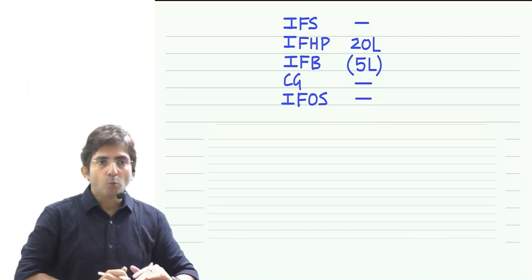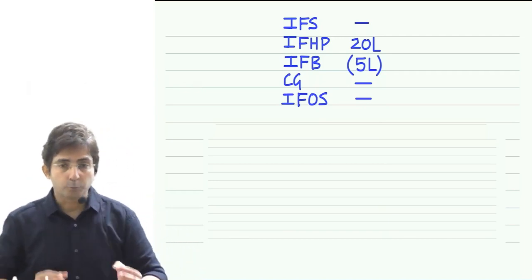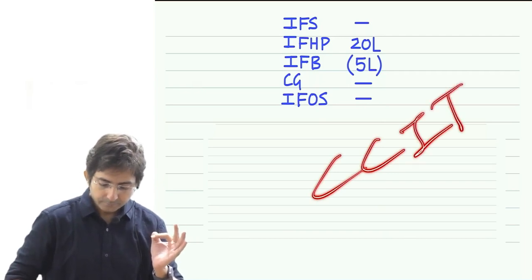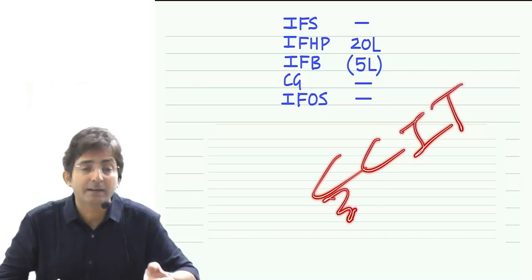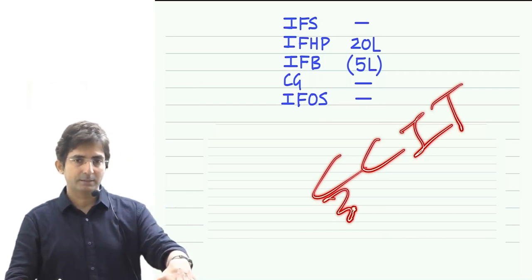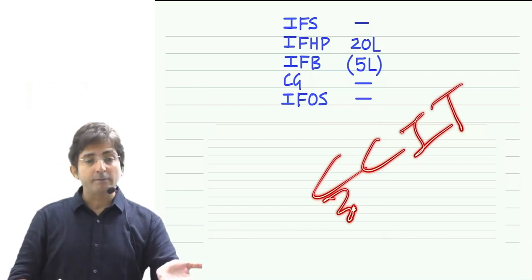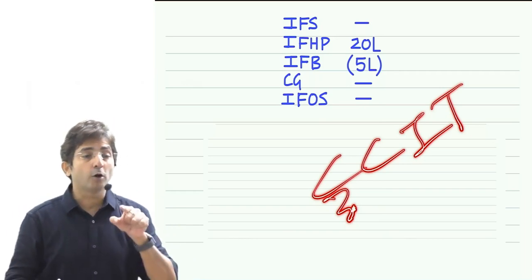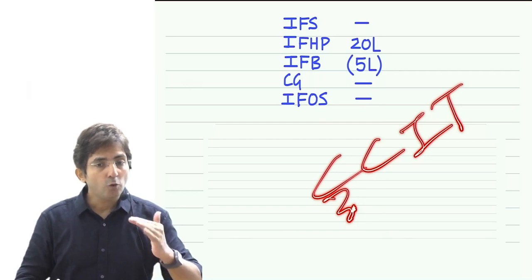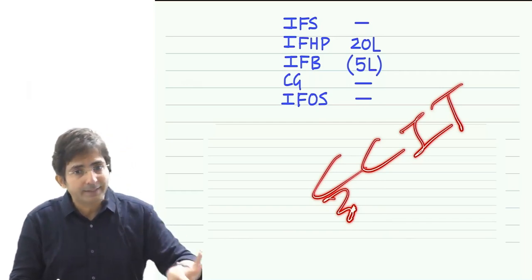But for losses more than 10 lakhs, up to 50 lakhs, you have to apply to CCIT, Chief Commissioner of Income Tax. Earlier it was just Commissioner of Income Tax, now it is Chief Commissioner of Income Tax. You know why I stressed on more? Exact 10 lakhs is also CIT.